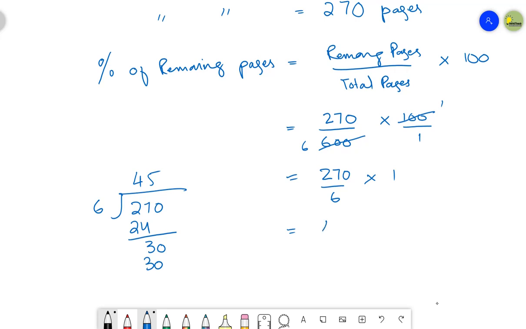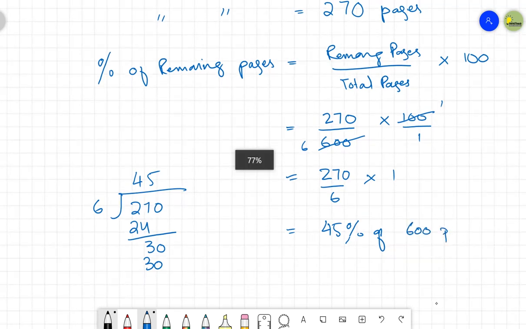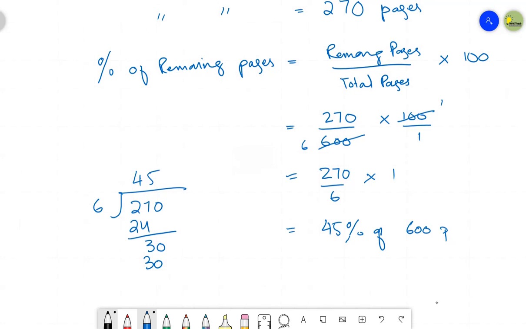So the answer is going to be 45. Not 45 pages, you are calculating the percentage. So it will be 45% of the total pages of 600 pages, or you can just write 45%.